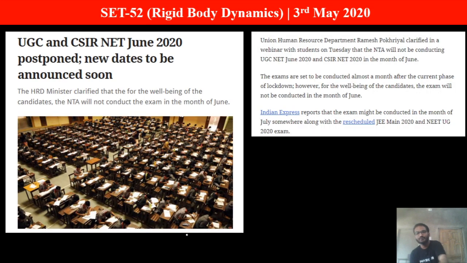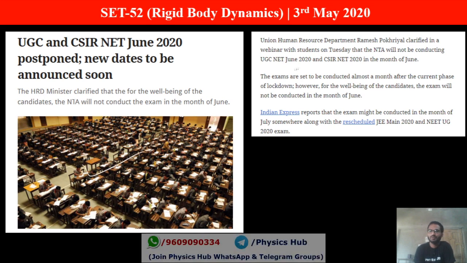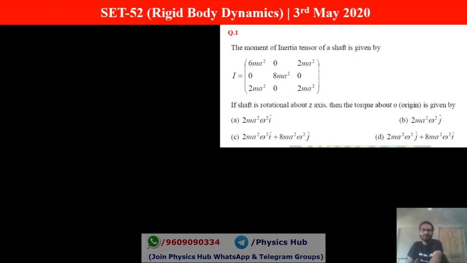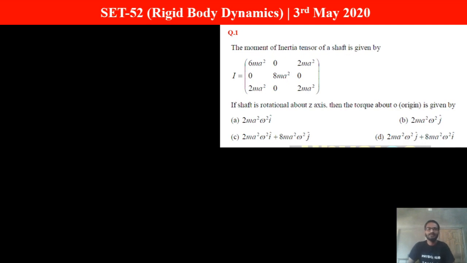So let's start. Before going to the set video, I would like to tell you something. There is some update regarding our exam. The UGC CSIR NET June 2020 exam has been postponed. The HRD minister has already clarified that the exam will not be conducted in June. The exam will be conducted in the month of July, so prepare accordingly. Let's start with our Sunday set video.